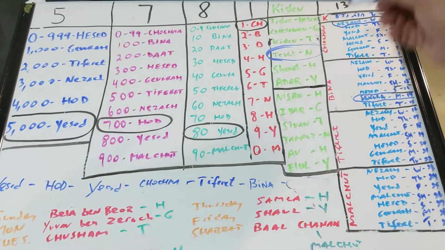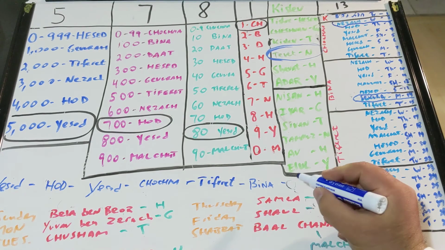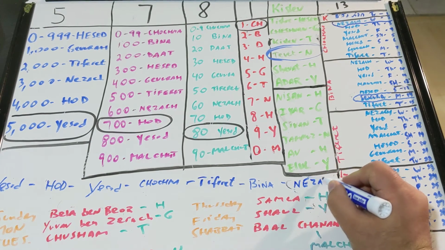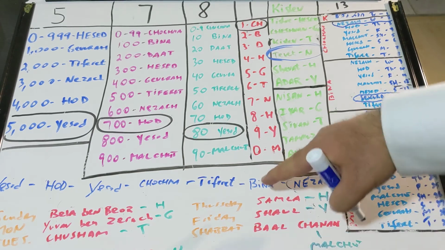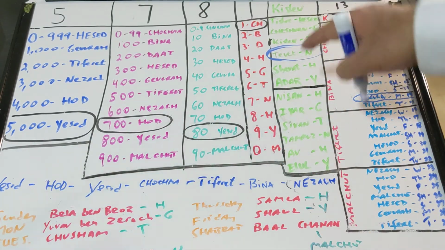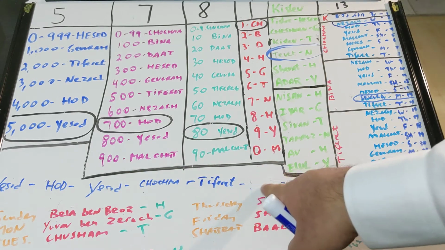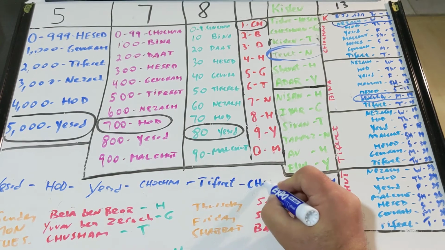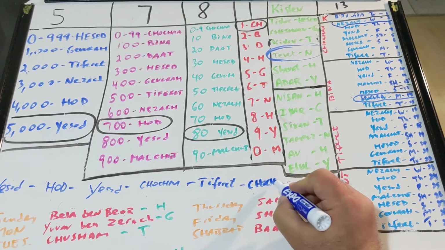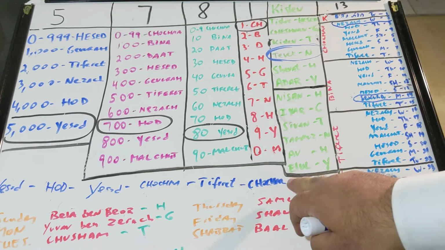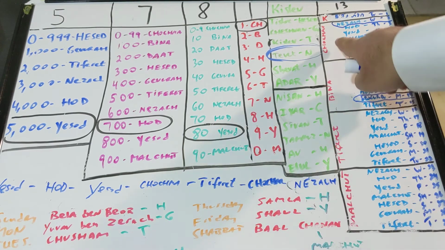It's going to be Netzach of Chochmah, because the first week it's Chochmah. Sorry for the not enough room here. So Netzach of Chochmah, because it's the first week.